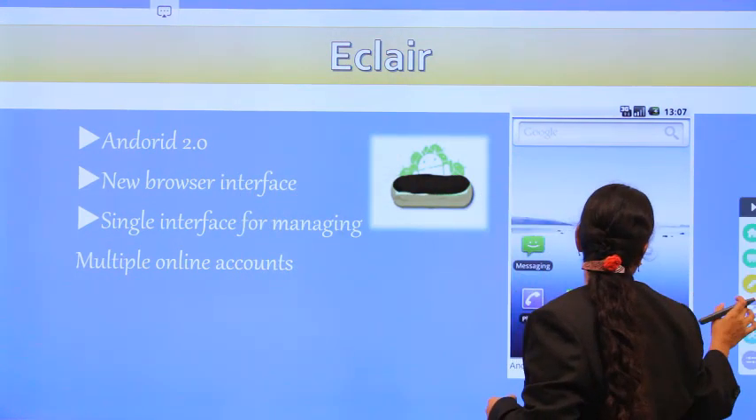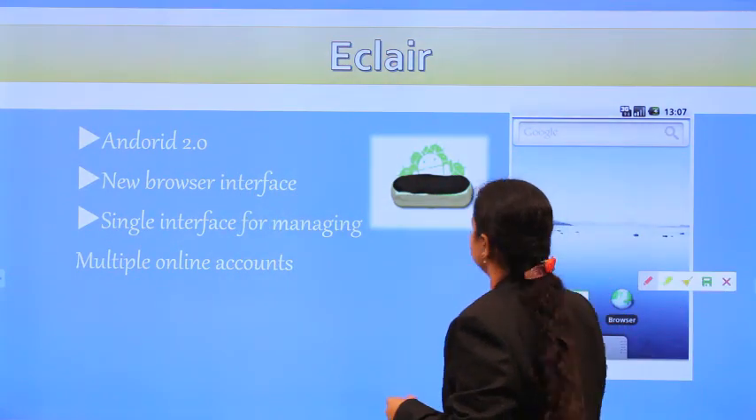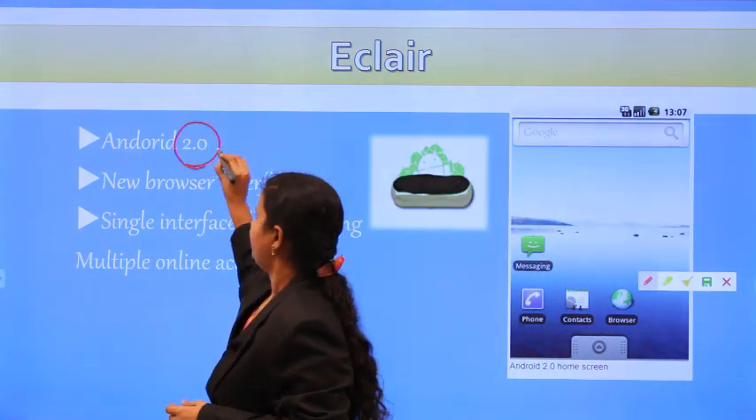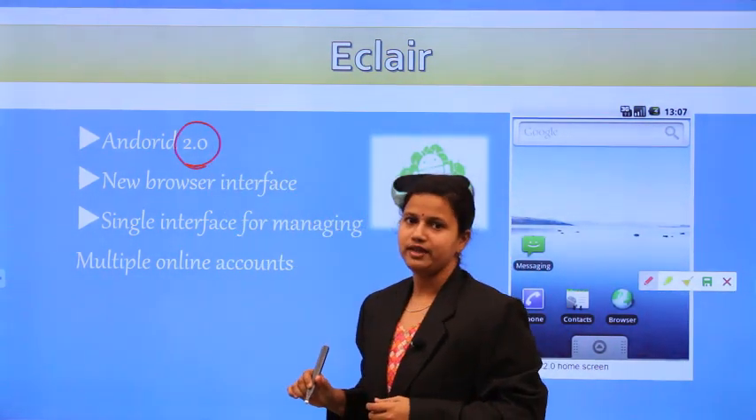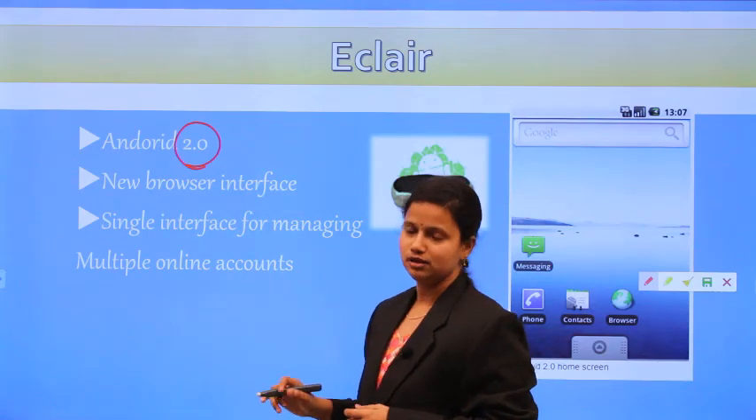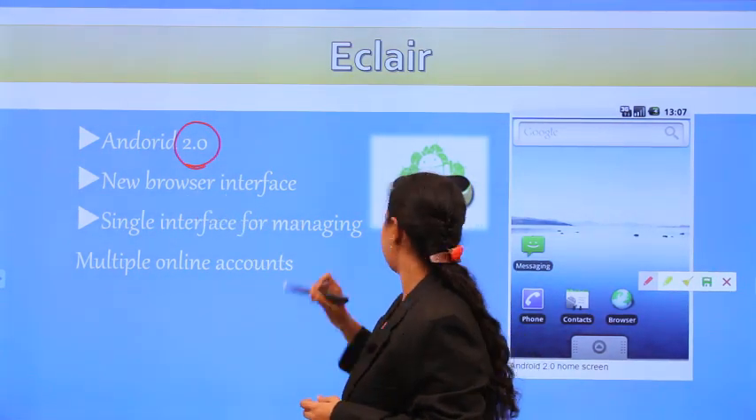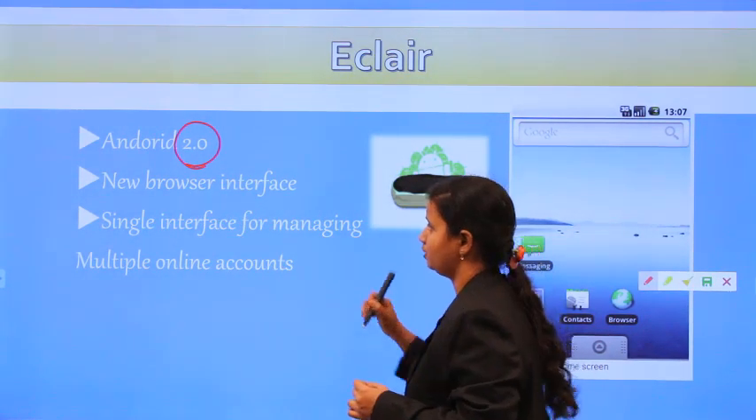The version number of this Android is 2.0. And these are the different features that are added. So, new browser interface.